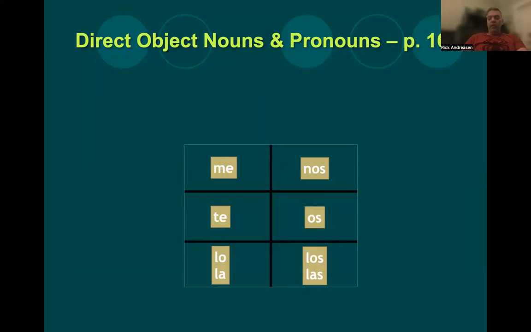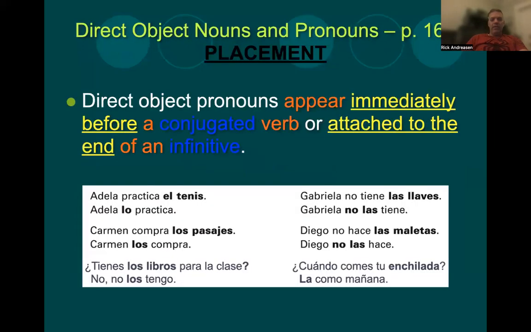So the key here is that when you look at a sentence, you have to first identify what the direct object is, and then choose the appropriate pronoun to replace that object. Okay, so let's look at a couple of places where they go, and then we'll talk more about how to place them in the sentence.